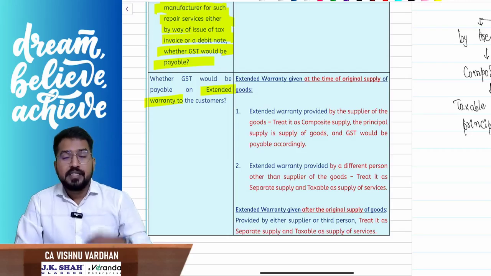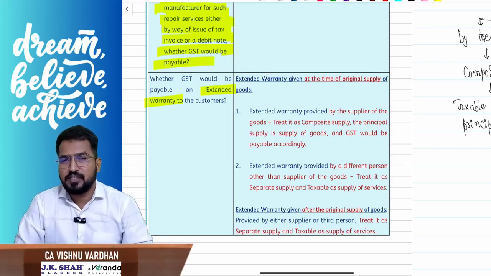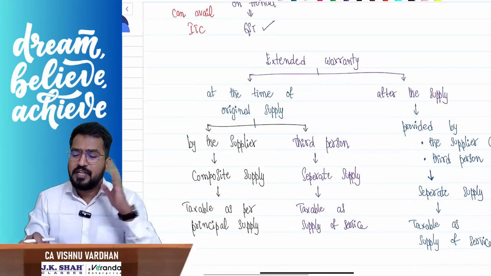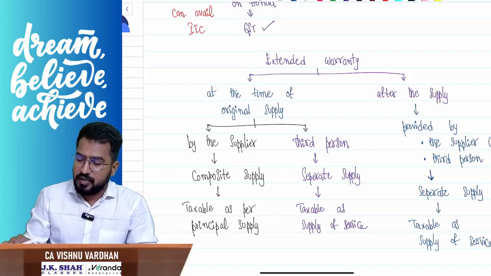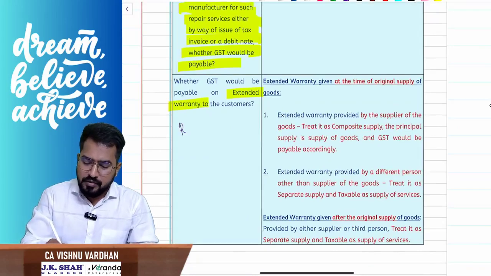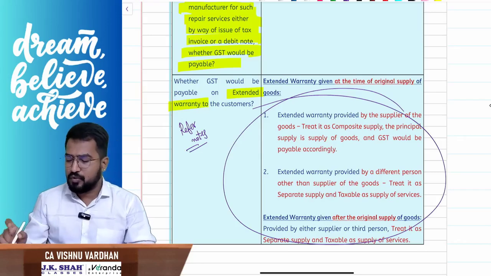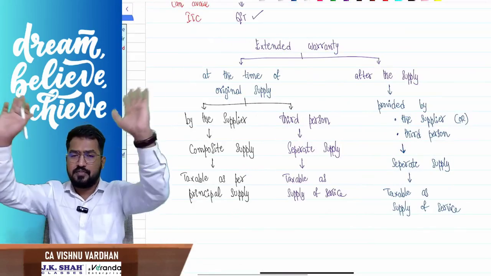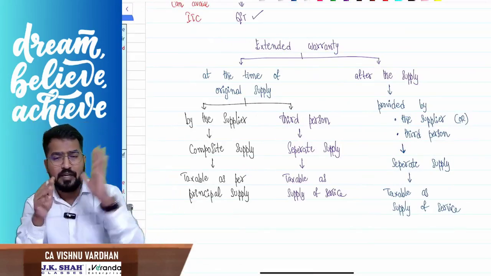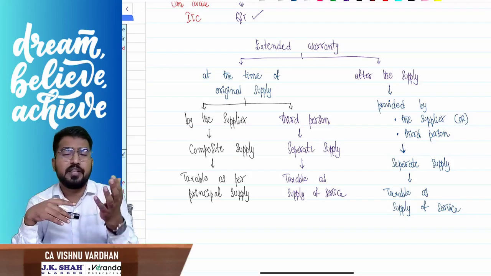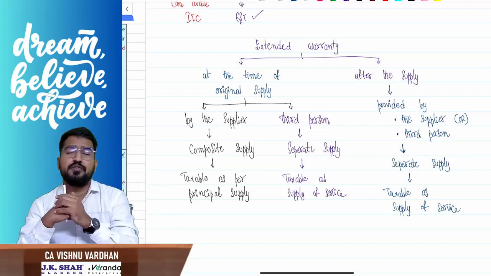So the point is, extended warranty, what is the GST implication? Who will provide you extended warranty? Sir, when extended warranty is given, I have given a flow chart here for this also. You can just refer to that flow chart, or you can refer to the points given here. Both are simple, just a presentation difference. Now listen carefully. I am buying a mobile. Or let us assume you are the customer coming to me asking, Vishnu sir, we want a mobile phone.